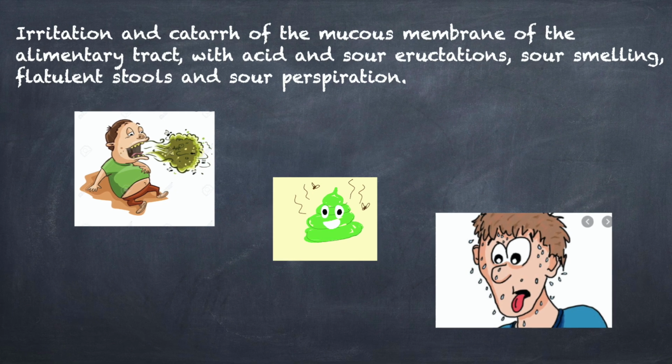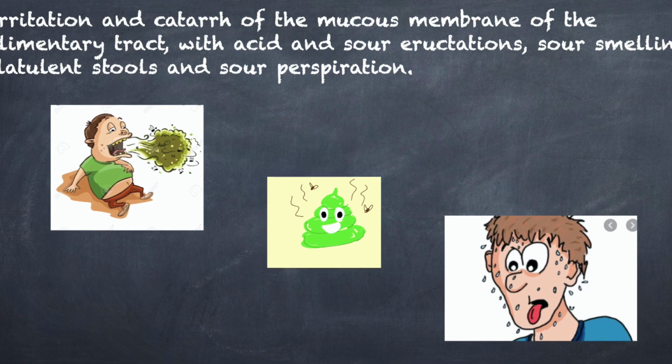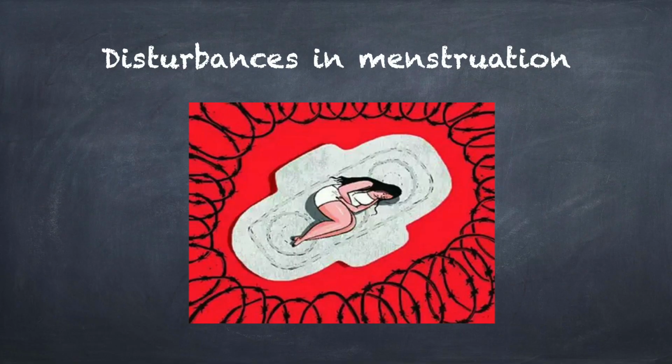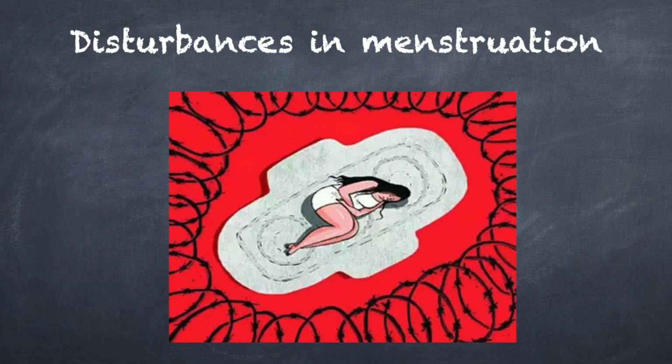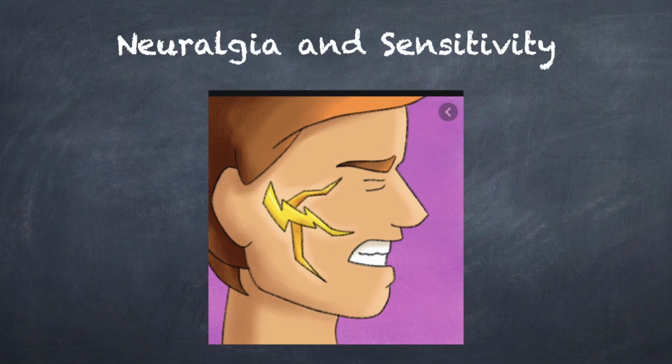Let me tell you that in physiological dose, this drug produces irritation and catarrh of the mucous membrane of the alimentary tract with acid and sore irritations, sour smelling flatulent stools and sour perspiration. It also causes disturbance in the menstruation by acting upon the female genital organs. By acting on the nerves, it causes neuralgia and sensitiveness. Did you notice something? Yes, there is marked sourness of discharges even in the physiological action of this drug.